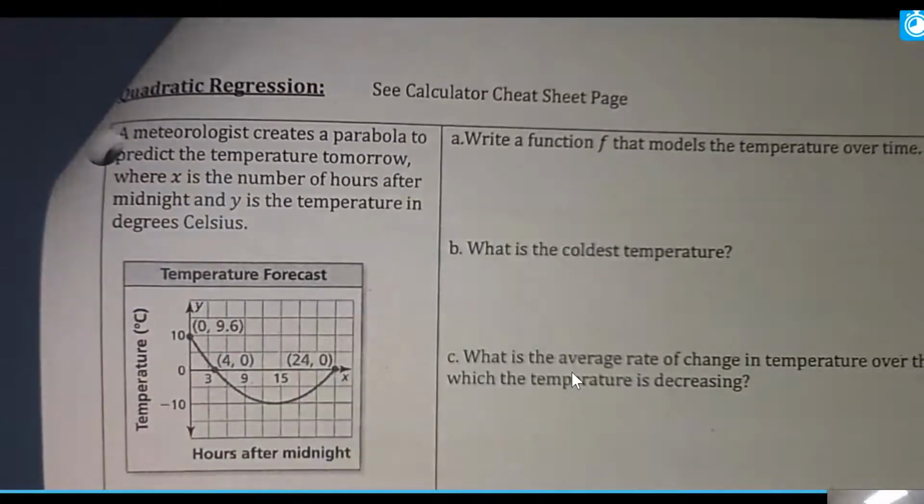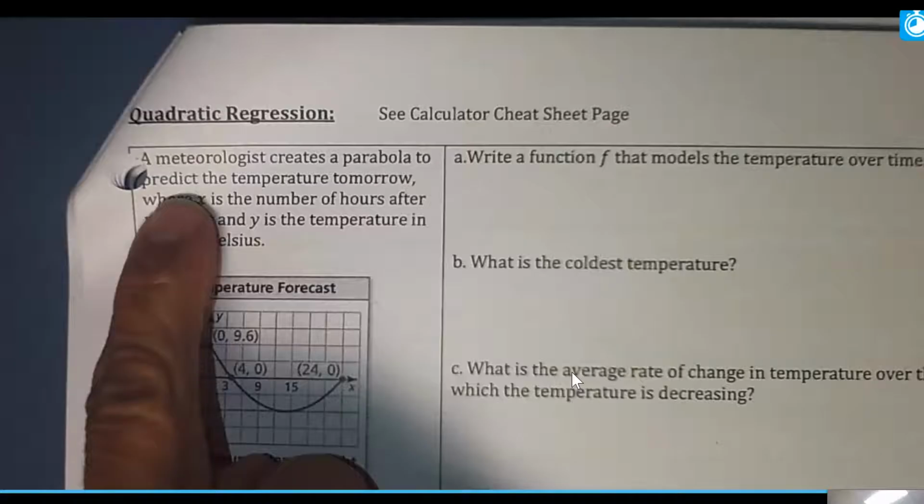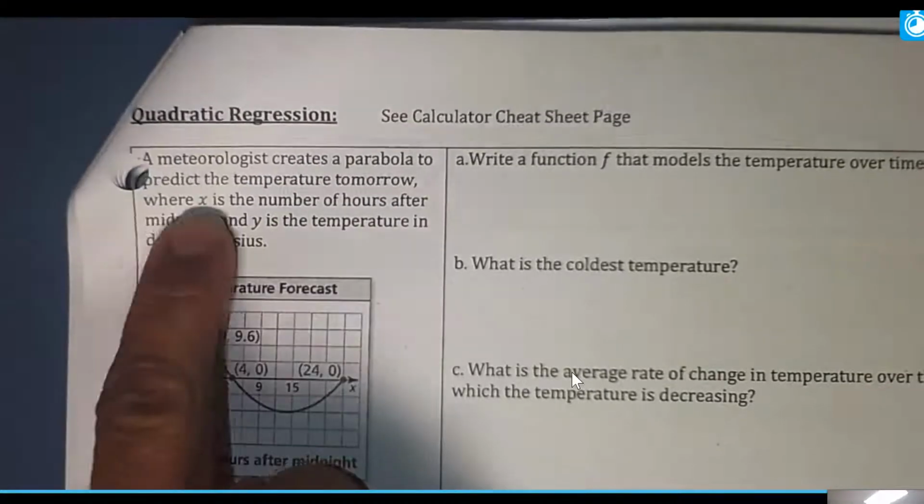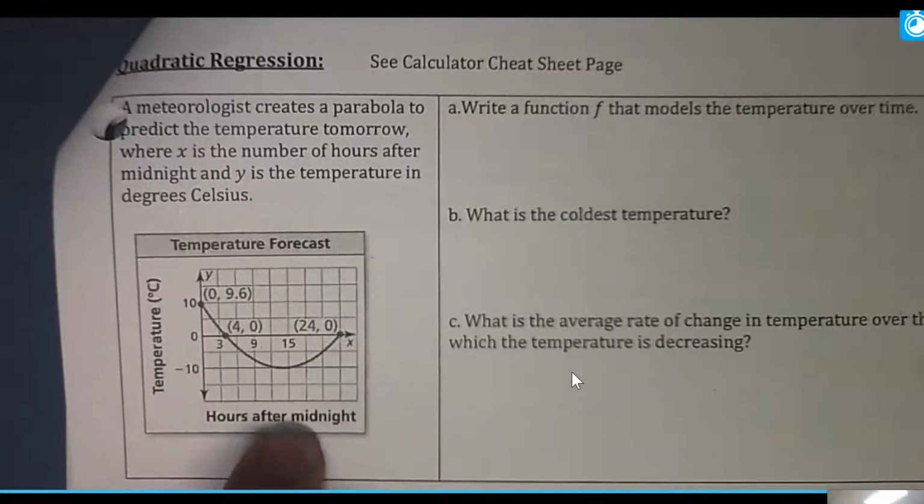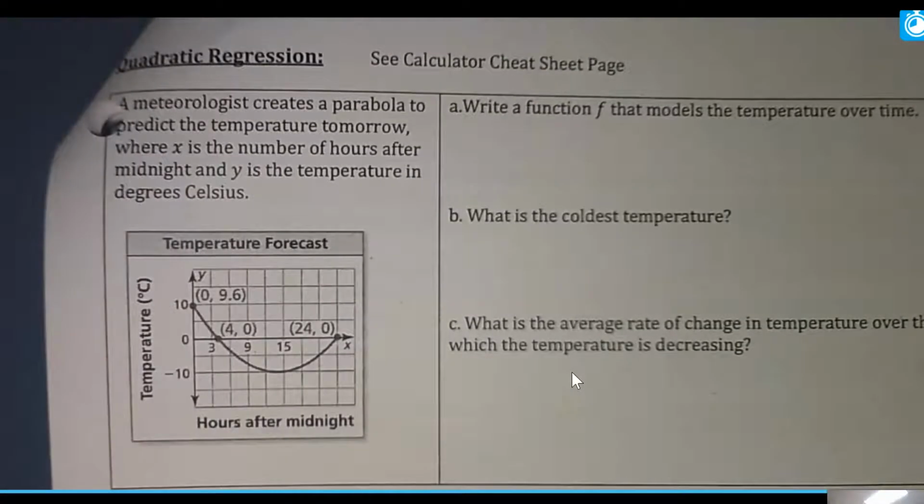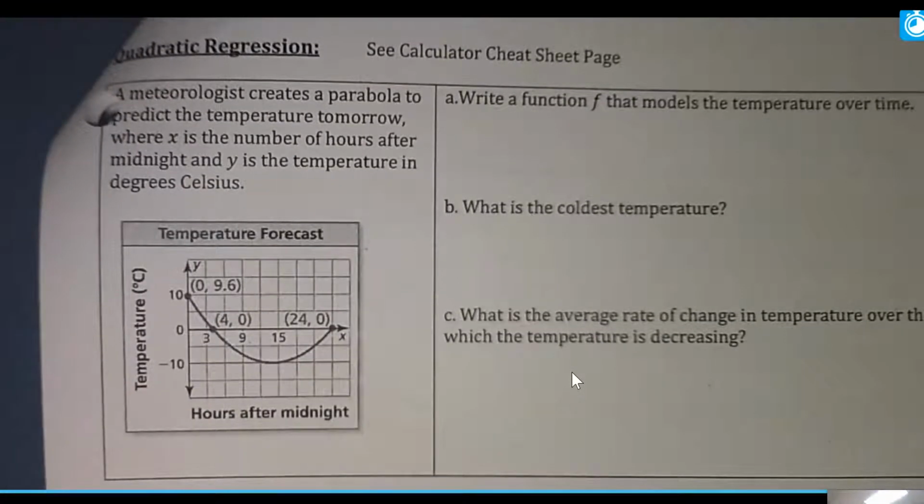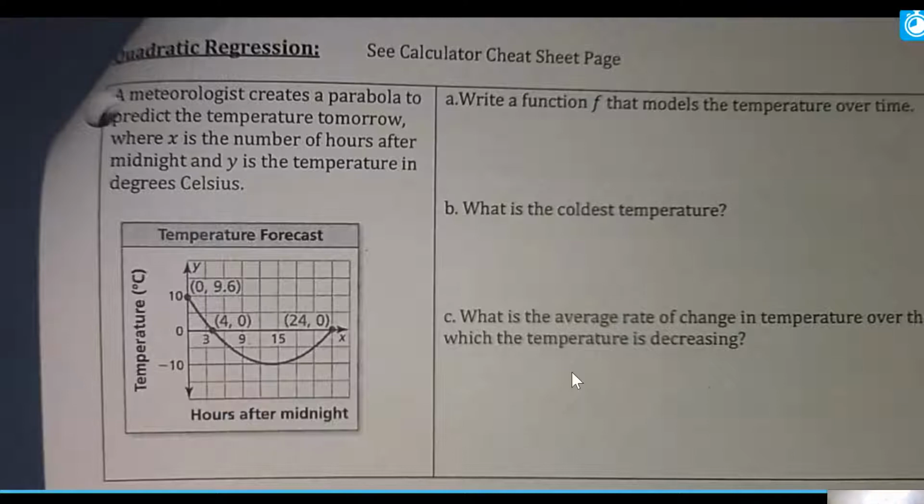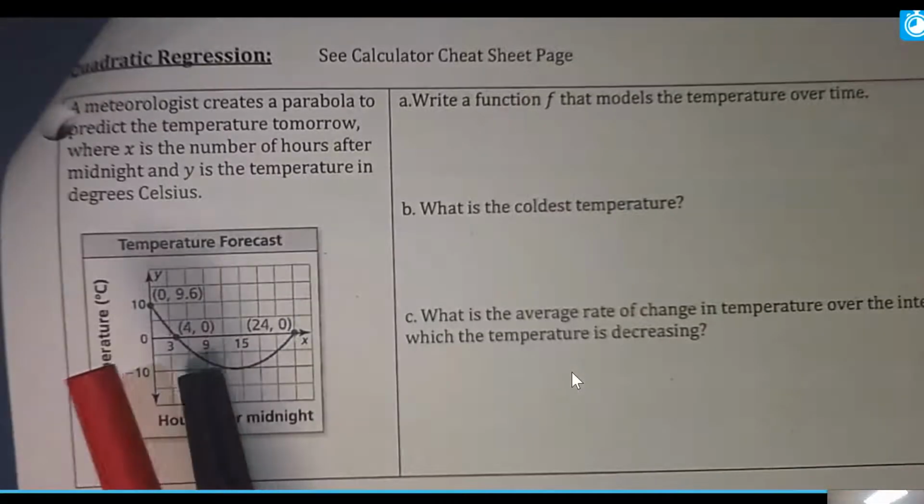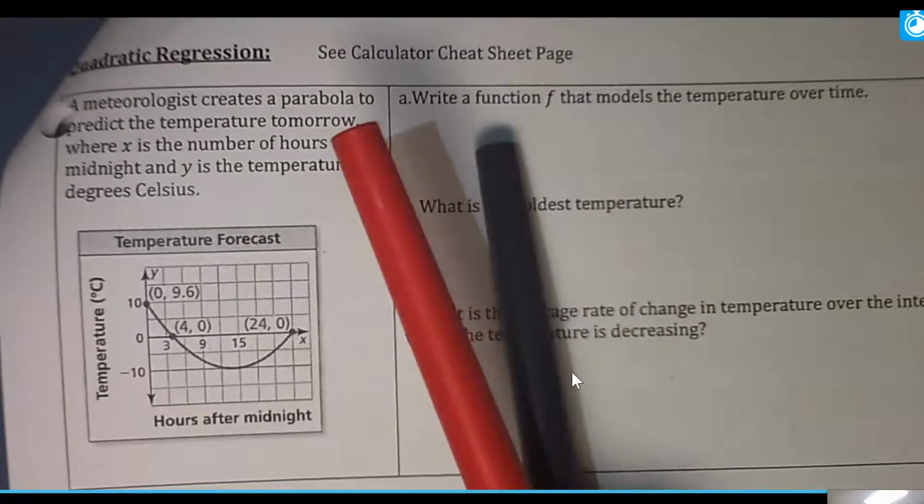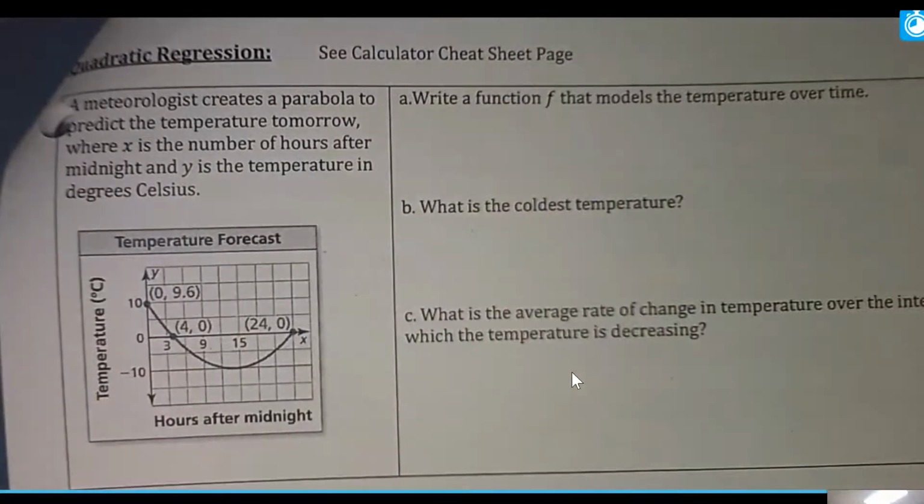So if you look, a meteorologist creates a parabola to predict the temperature tomorrow, where X is the hours after midnight and Y is the temperature in Celsius. So I need to find a pen. I don't know where I put them all, but here we go. I found them. Okay, so what I need to do first is I'm going to take this data and I'm going to enter it into my calculator so that I can write a function that models this temperature over time.